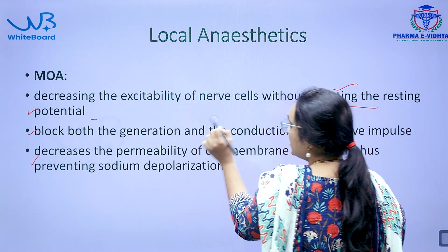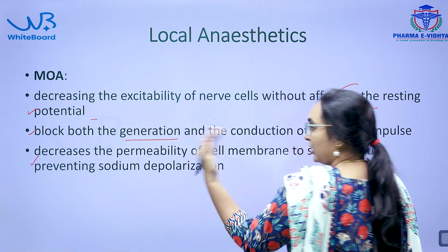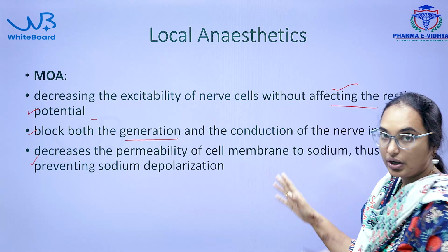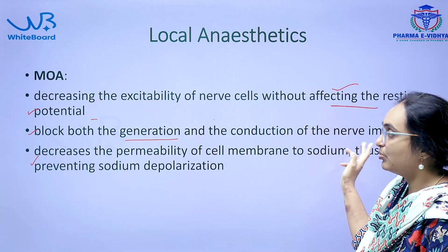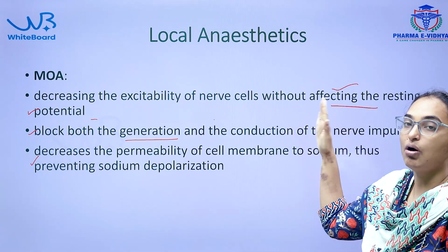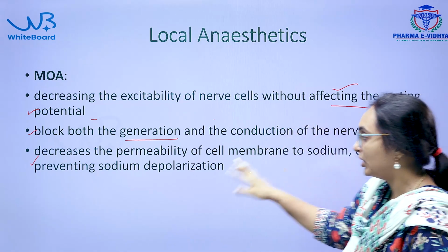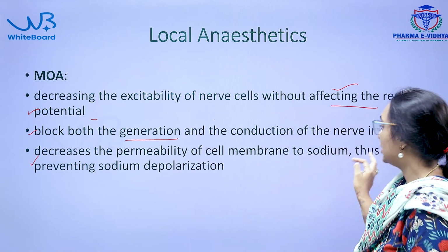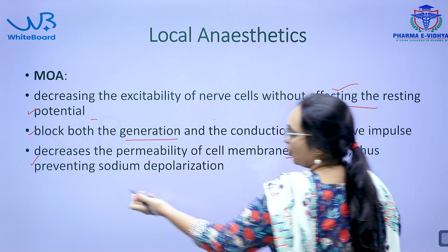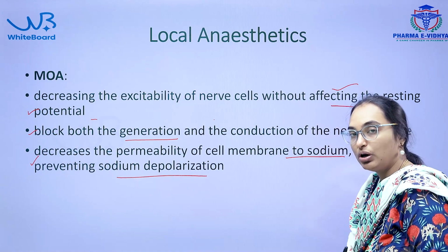It blocks the generation and conduction of nerve impulses. The nerve impulse generation and conduction is blocked. It also decreases the excitability without affecting the resting potential, and decreases the permeability of the cell membrane to ions like sodium, thus preventing sodium depolarization.